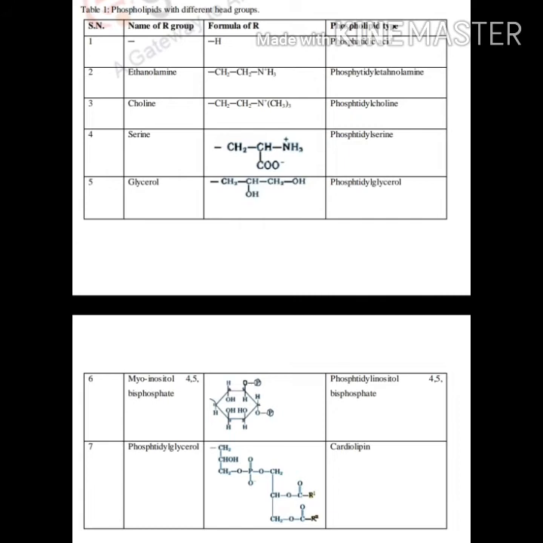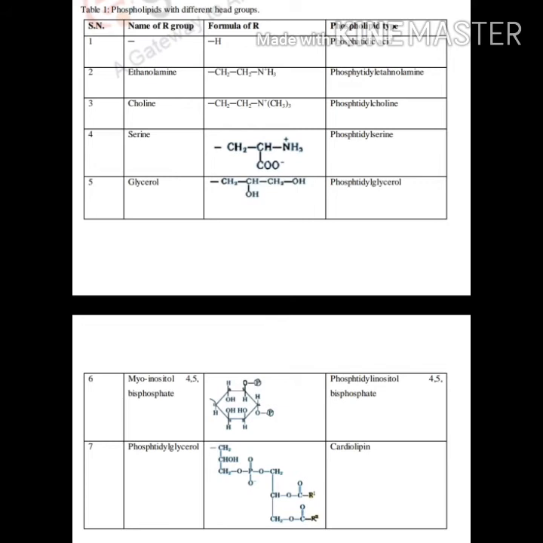So here in the table you can see the different types of phospholipids are formed on the basis of modification of the R group in a phosphate. So in the head group, as shown in the figure, the phosphate combines with different R groups and their modifications are shown here: ethanolamine, choline, serine and glycerol.